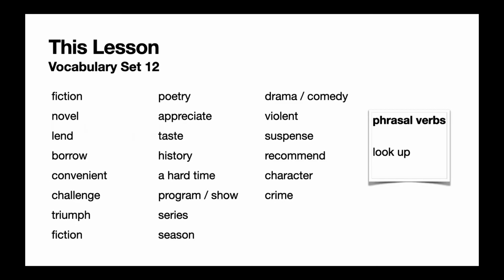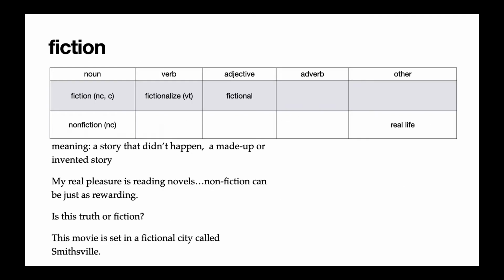In this lesson, we'll talk about the vocabulary from this class's reading and listening passage about books and movies. Our first word is fiction. Fiction is most commonly used as a non-count noun that means a story that didn't happen. It's made up or invented, so it's not true. The opposite of fiction is nonfiction, which means something did happen. It's a true story. The verb form is fictionalized, that means to make something untrue, and the adjective is fictional.